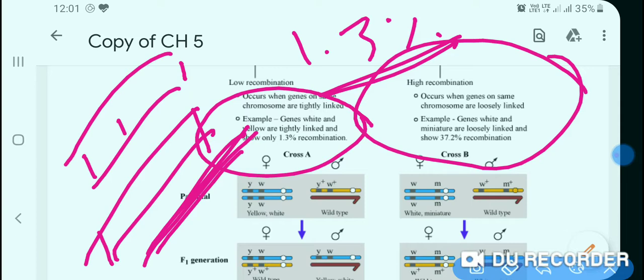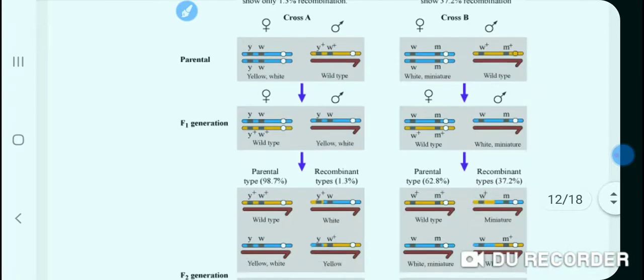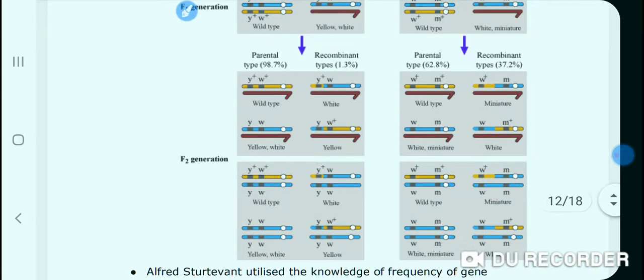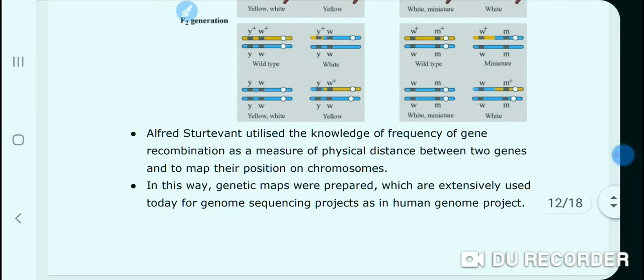Here 37.2% were recombinations, rather than in low recombination where there was only 1.3%. So dear students, the concept should be clear about linkage and recombination.